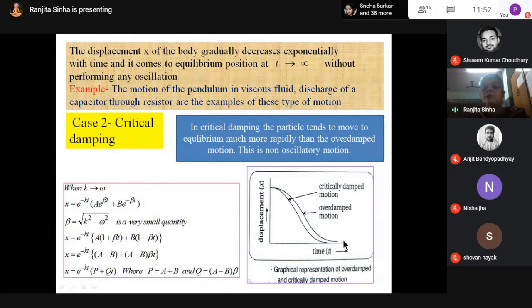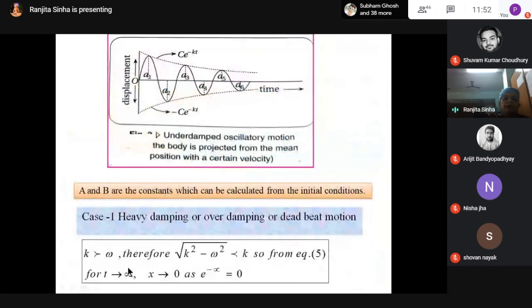It is coming to 0. So this is non-oscillatory motion in both cases. Here you have to remember this equation and this condition: k tends to omega for the critical damping case, and for the heavy damping case, whatever I have discussed, k is greater than omega.